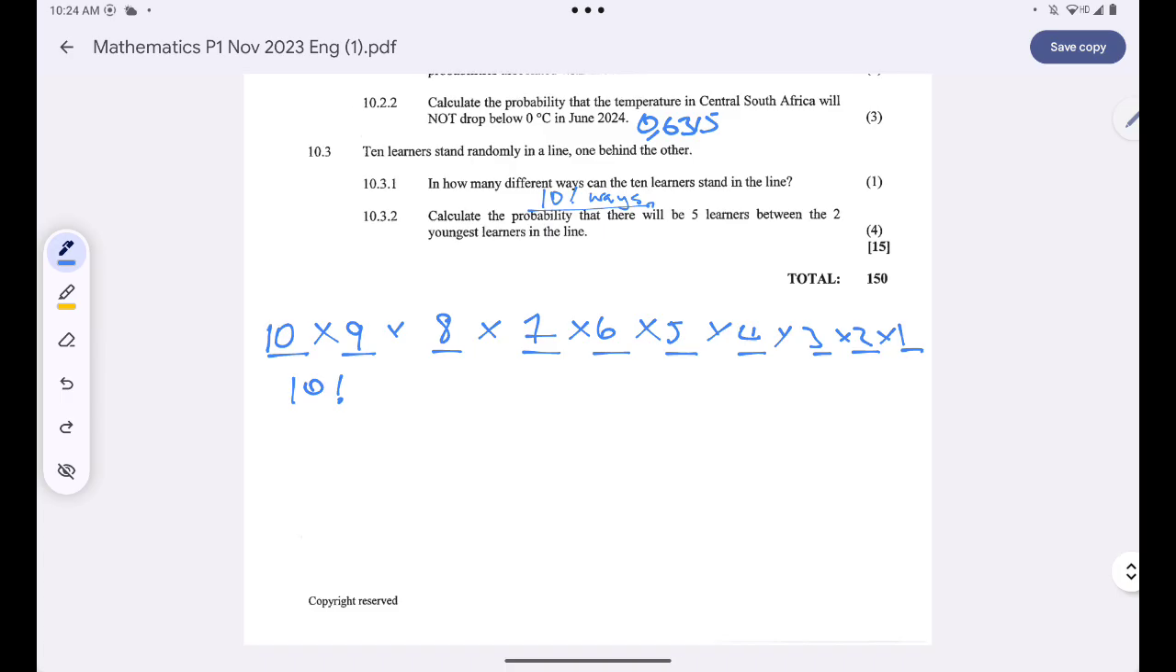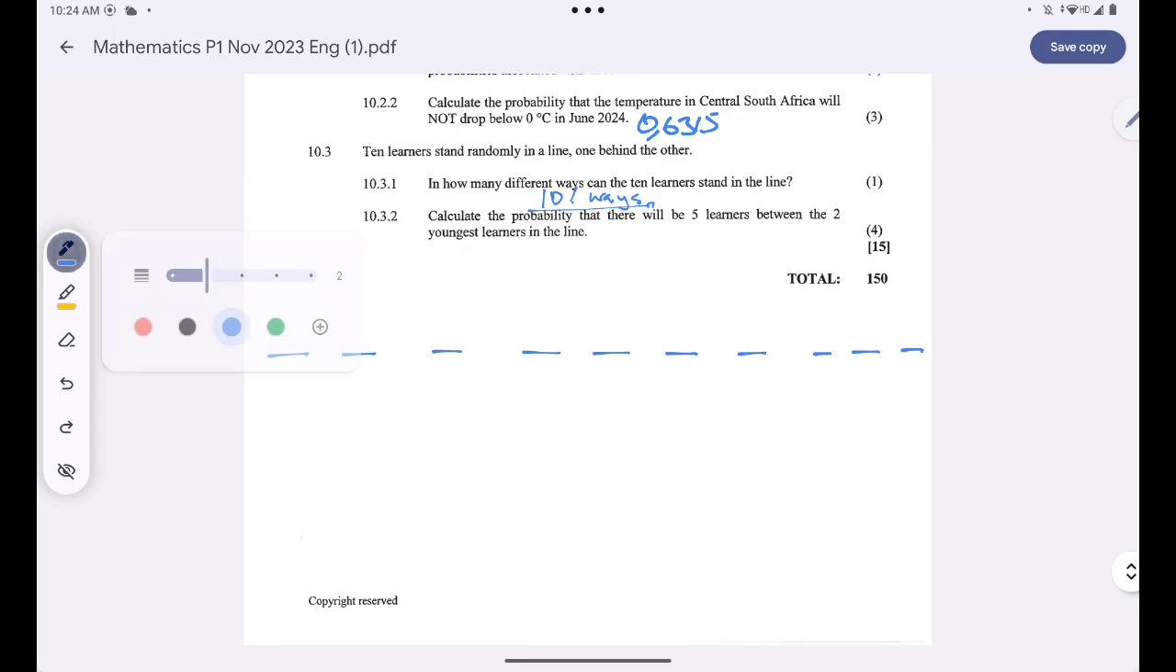Are you together? And now let's answer question 10.3.2. We are asked to calculate the probability that there will be 5 learners between the 2 young learners. Okay, let's say the 2 young learners are here. The first one is here, 1 2 3 4 5. Then the second one is here. So it simply means that only 2 learners have a chance to stand there, and then the other one will stand here. Does it make sense?